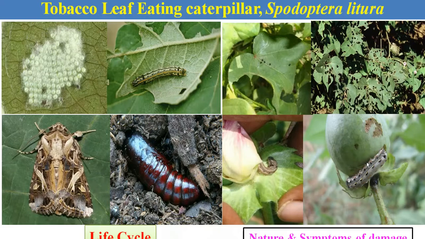The female moth lays her eggs in groups on the leaves. At the initial stage, after hatching from the egg, the early instar larvae of Spodoptera feed on the leaves of the cotton, just scraping the epidermal layers of the leaves. Later, after subsequent development, the larvae scatter all over the field and voraciously feed on the leaves, and in case of severe infestation, complete defoliation occurs or the leaves become skeletonized. In cotton, this larva also attacks the flowers and the bolls.